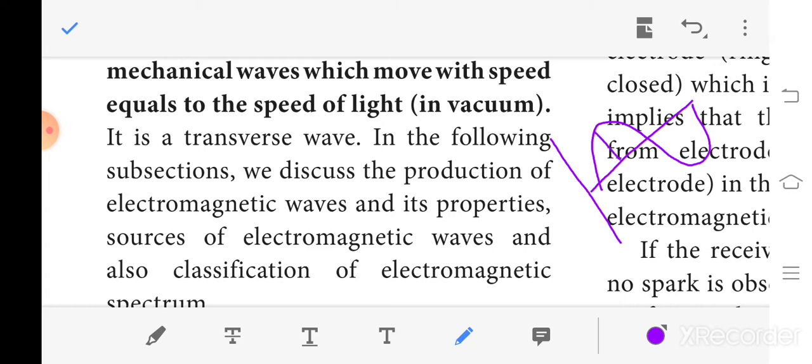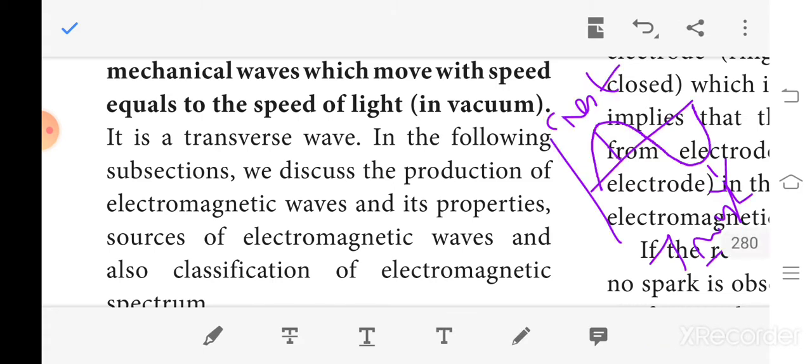The peak is called the crest, and the downward part is called the trough.